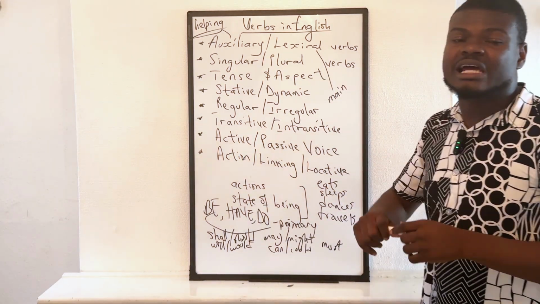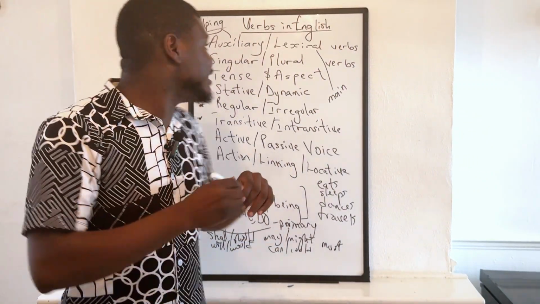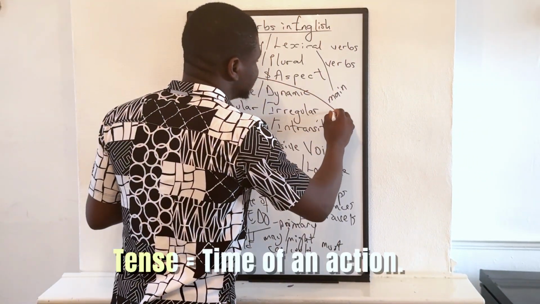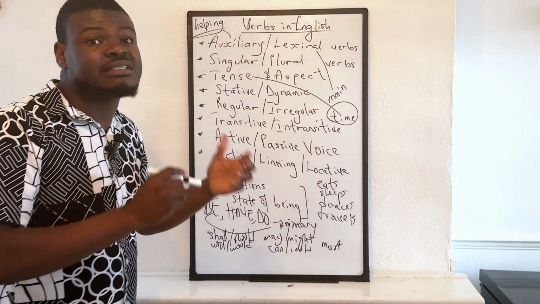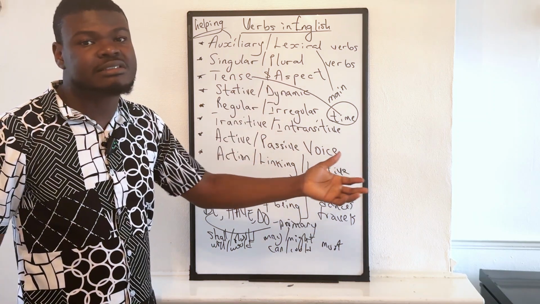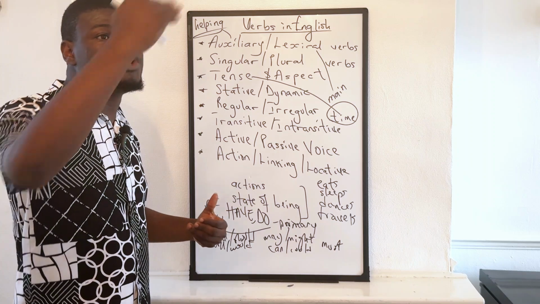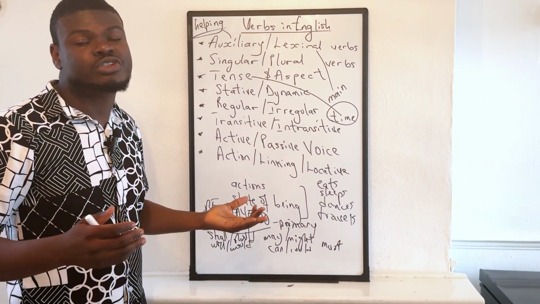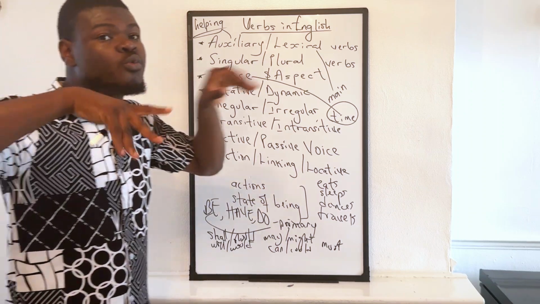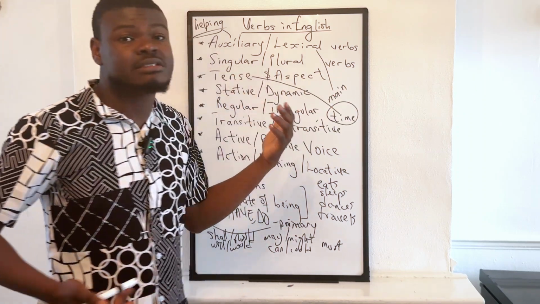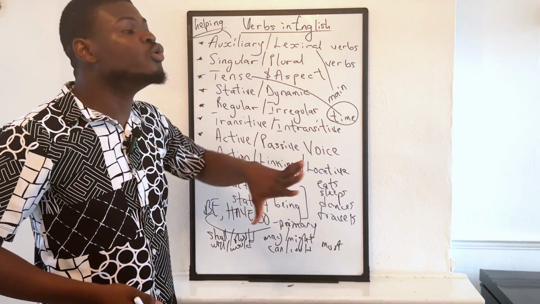So when we talk about tense, we refer to the time of an action. It's as simple as that. So tense would mostly discuss the time of an action. Is it the present time, which means the present tense? Is it the past time, which means the past tense? Is it the future time, which means future tense? It's as simple as that. So those are the three basic wings of tense or tenses. So tense refers to the time an action was performed.